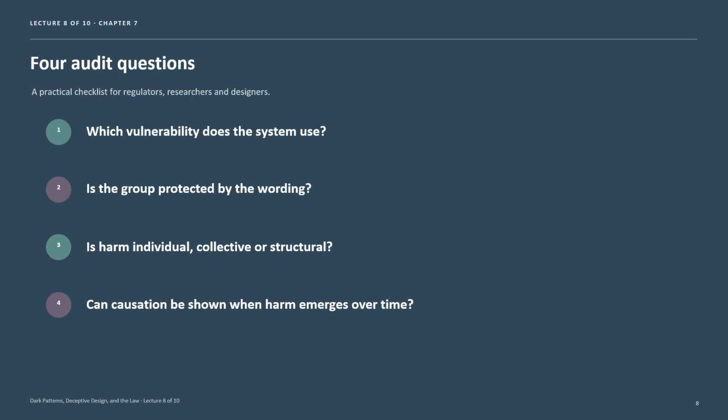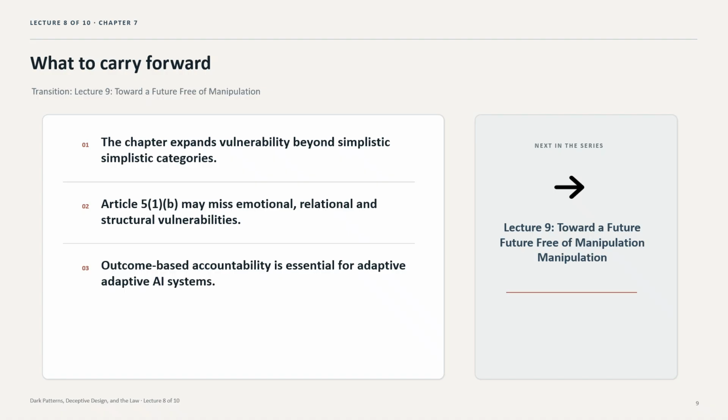These are 4 very challenging questions, and I hope this chapter helps you understand the difficulties in pursuing not only answers to these questions, but regulation that addresses the harms from targeting people based upon their vulnerabilities. The cases demonstrate why Article 5.1b will be hard to enforce. Regulators must prove vulnerability, exploitation, distortion, harm, causation.